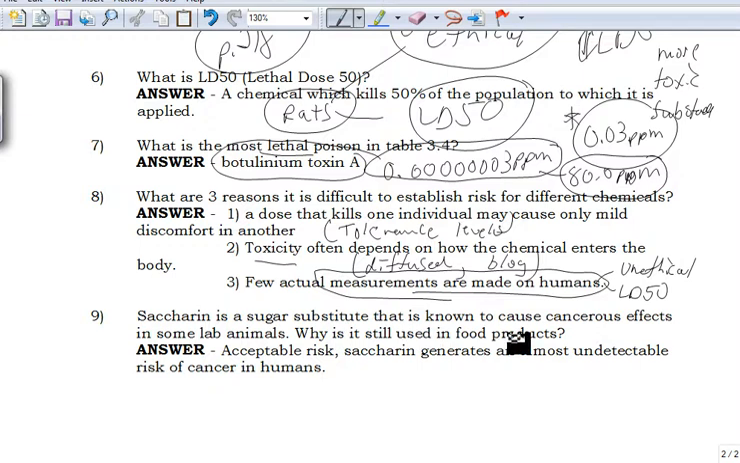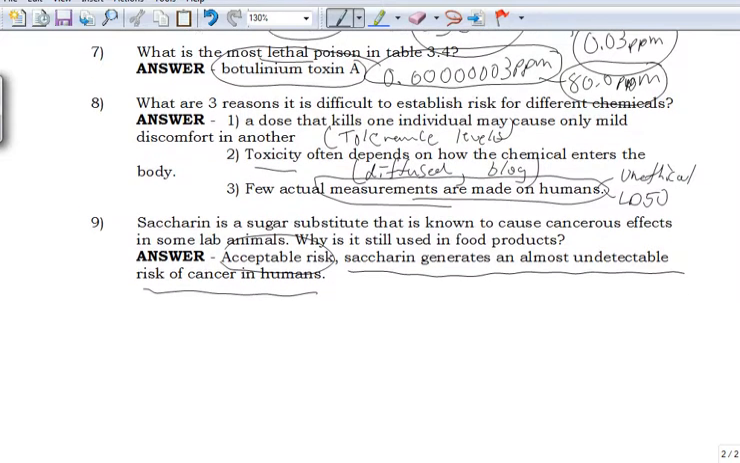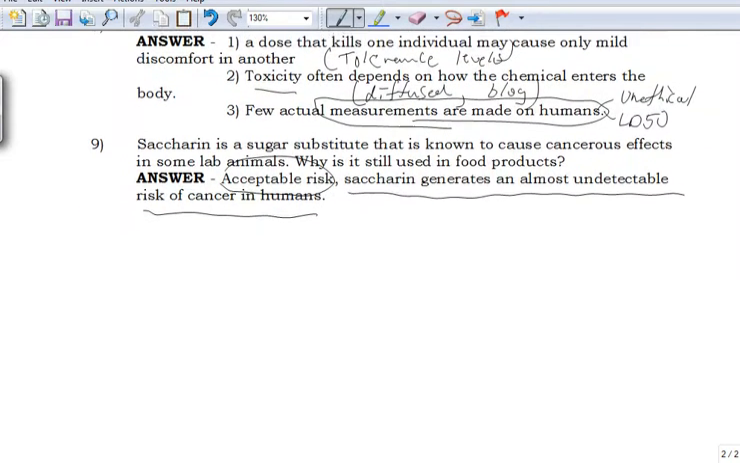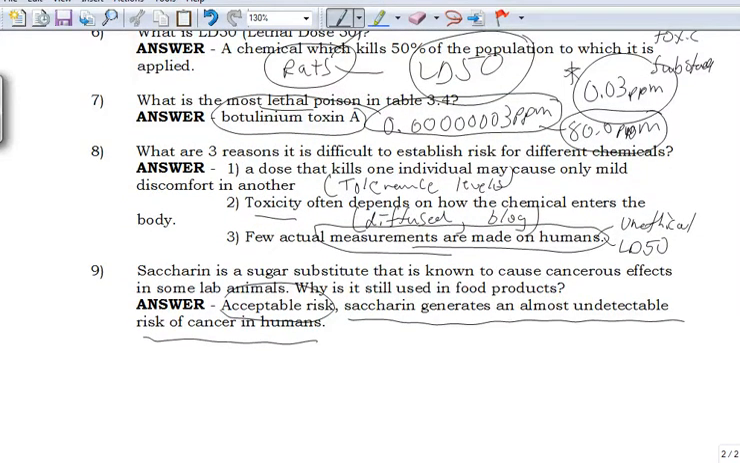Saccharin is a sugar substitute that's known to cause cancerous effects to some lab animals. Why is it still used in our food products? Something called acceptable risk. Saccharin generates an almost undetectable risk of cancer in humans, and so they decided not to worry about it. So again, acceptable risk on page 219, you can see more about how acceptable risk works for other substances as well.